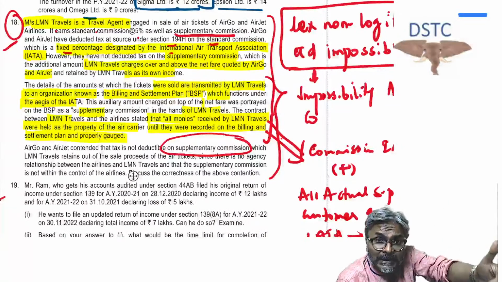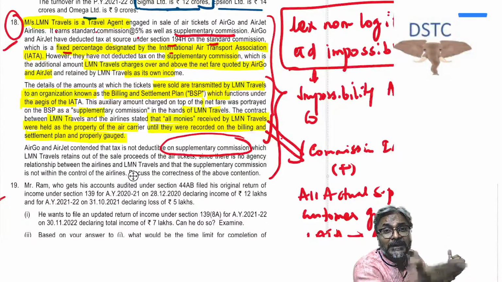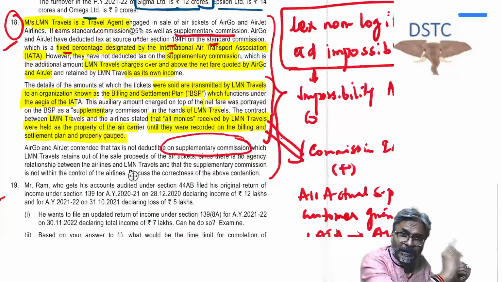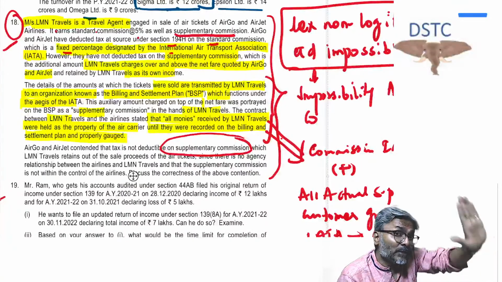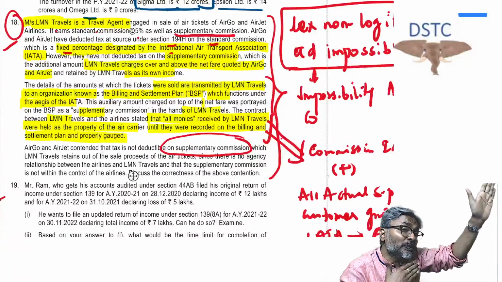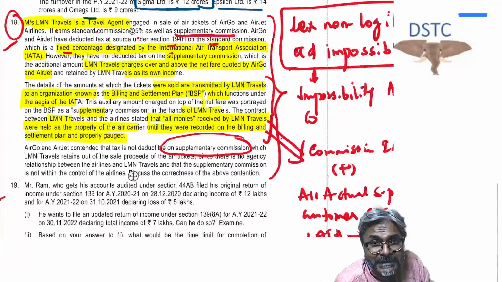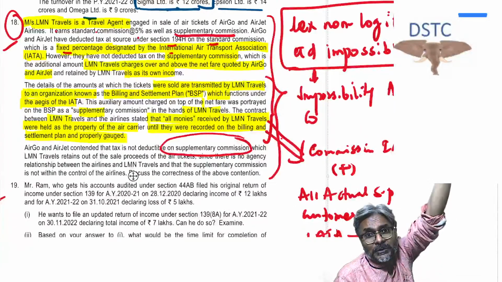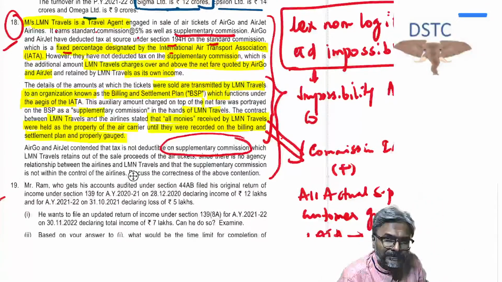So the agent will pay only 5,000 to the principal. Whether they sell the ticket for 20,000 or 2,000, they will pay only 5,000. So in that case law, the principal did not know the payment which the agent had received. Whatever extra amount was received by the agent on the sale of the tickets, on that no TDS.